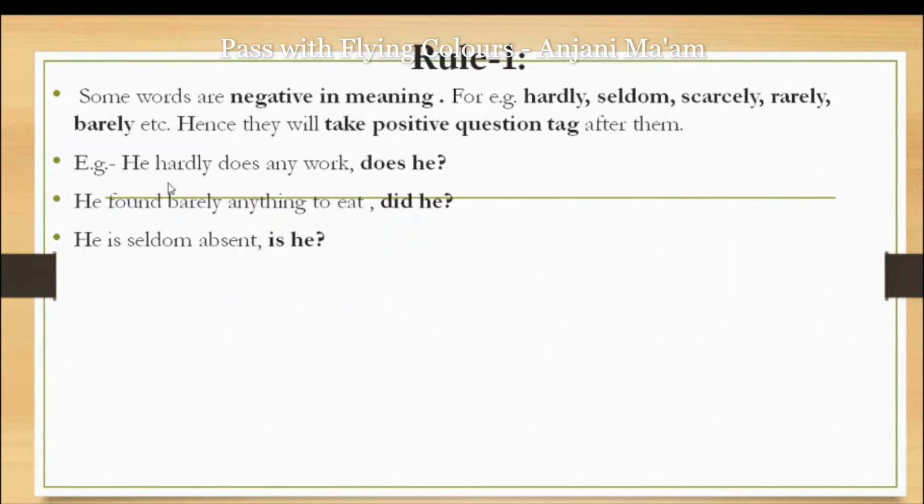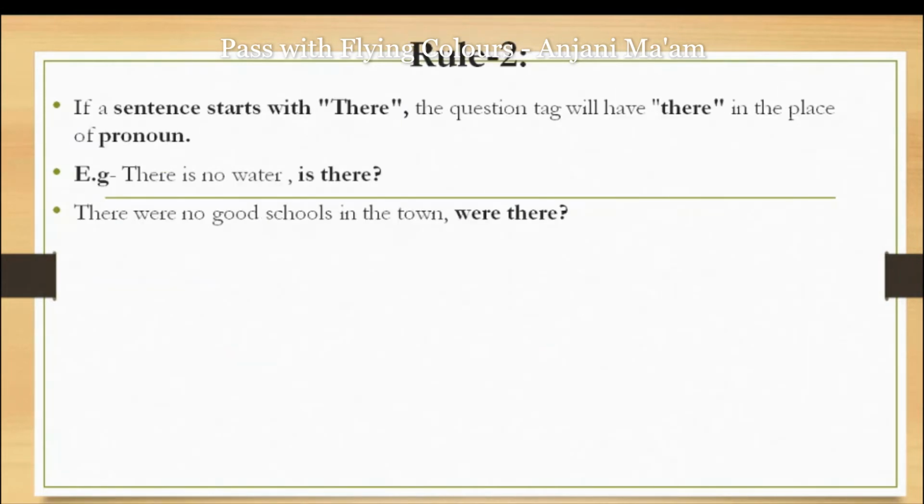So we see hardly and barely; because of the presence of these negative adverbs, the question tag will be positive. Next is "He is seldom absent." In the same way, is is the helping verb and will remain the same, and in the sentence seldom is a negative adverb. That's why we will use the positive question tag "is he?" So this was rule number 1.